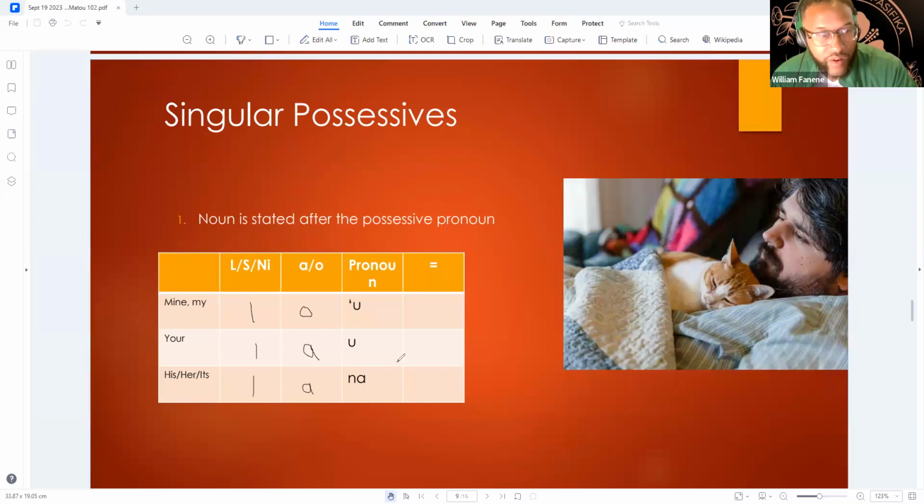O lau ta'vale, your car. Since a car is an A-class thing, we have to make that A. So o lau ta'vale, my car. So your, your, his, her, its. Okay.